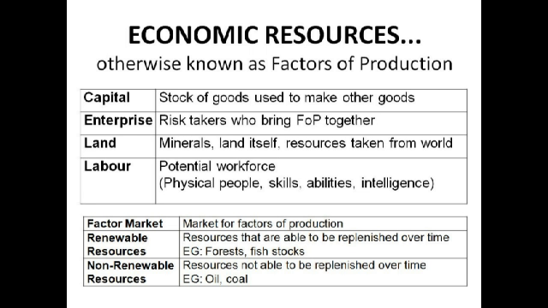The things that we use to get these other goods are the factors of production, which you came across at GCSE. The factors of production are capital, enterprise, land and labour, and a lot of people learn them as CELL. Capital is the stock of goods used to make other goods, like machinery, drills, computers and printers, and the income from capital is interest.